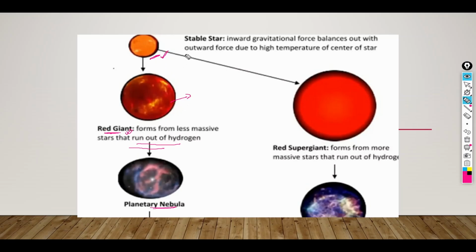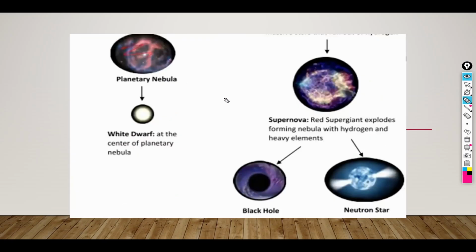What if the size of this stable star is already bigger? Then after this stage, it will get converted into a red supergiant, much bigger than the red giant. So a more massive star runs out of hydrogen. If the star was small, it became a planetary nebula, and after this the formation of a white dwarf takes place at the center of the planetary nebula.